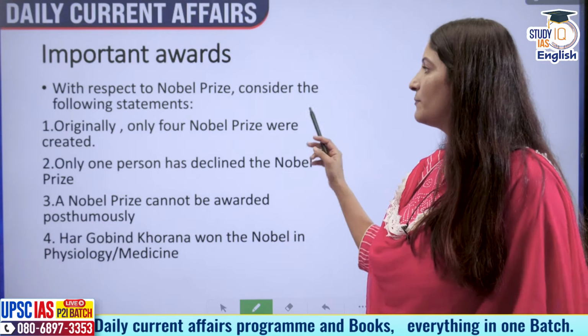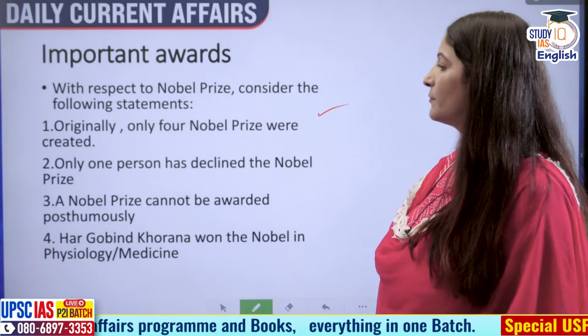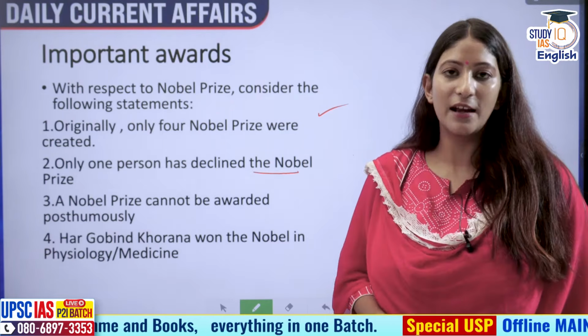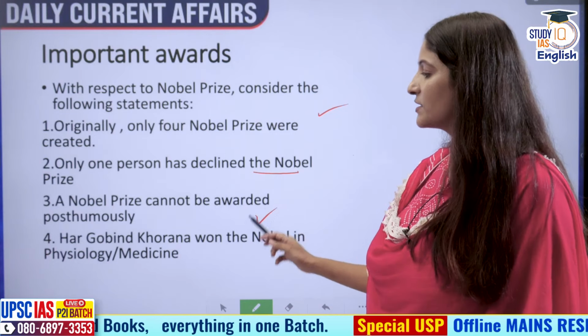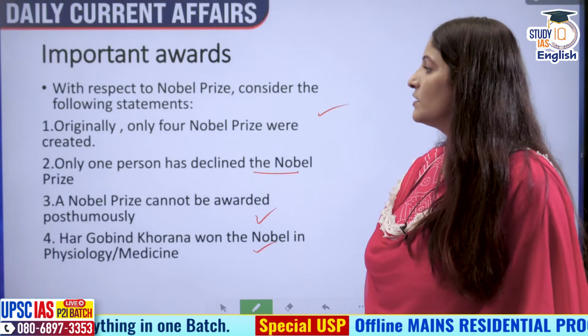With respect to Nobel Prize, consider the following statements. Originally, only 4 Nobel Prizes were created. Only one person has declined the Nobel Prize, and a Nobel Prize cannot be awarded posthumously. Hargobind Khurana won the Nobel Prize in Physiology and Medicine. So what do we have to see?